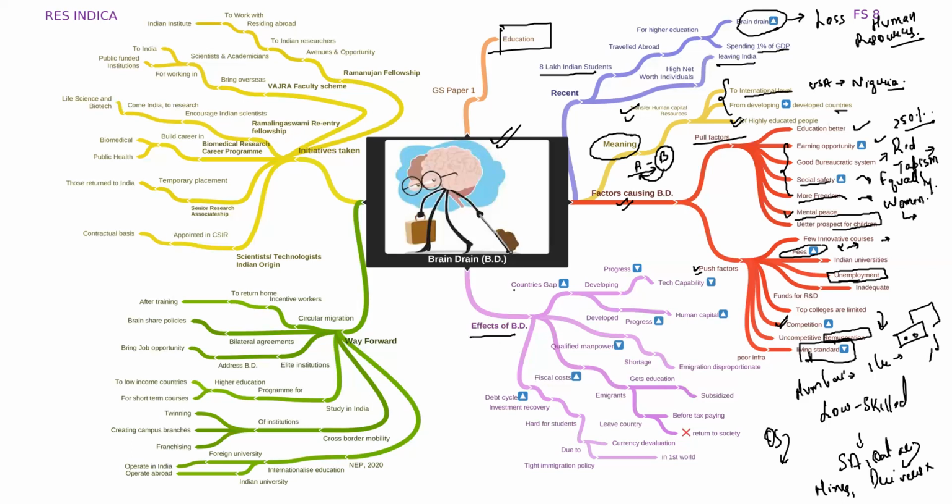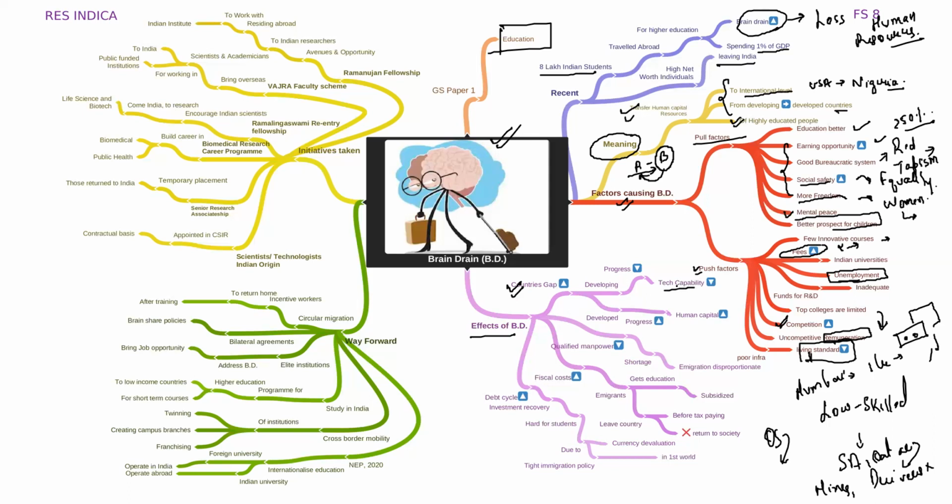First is that it leads to a great gap between countries, mainly between the developing and the developed nations. In the developing nation, the progress comes down. Why? Because the people who are skilled, who are educated, who can contribute to the welfare of the country, are going to other nations. The technical capability comes down.